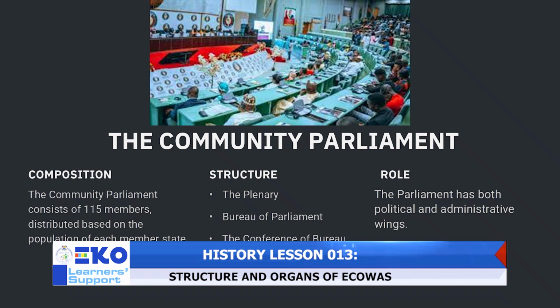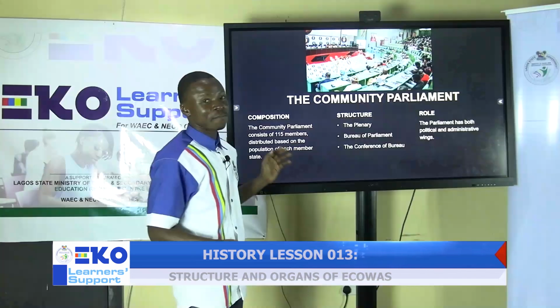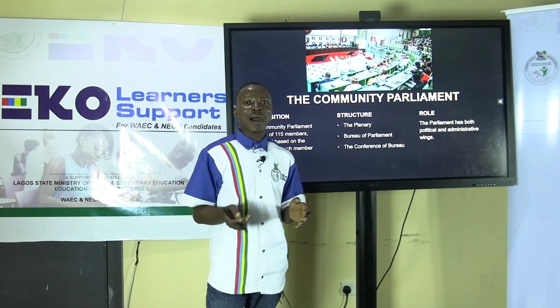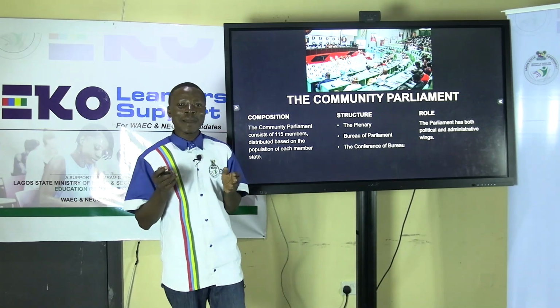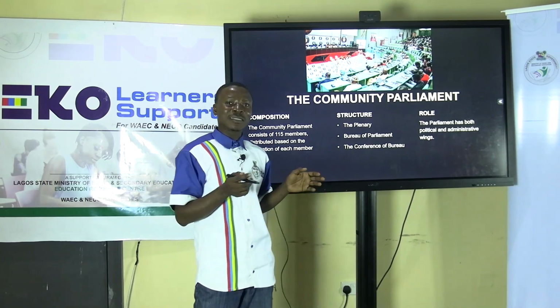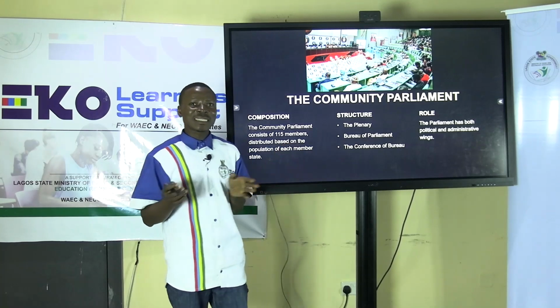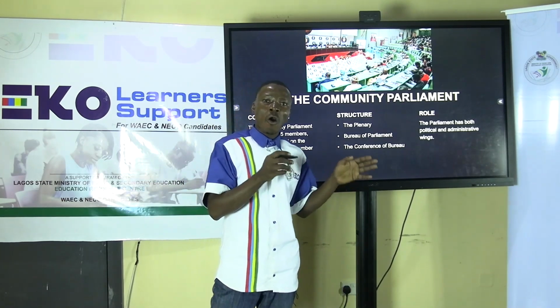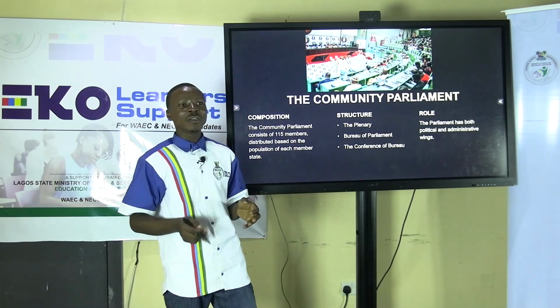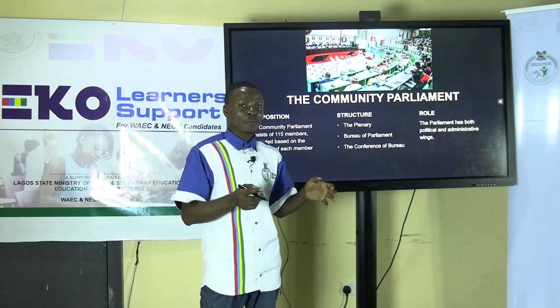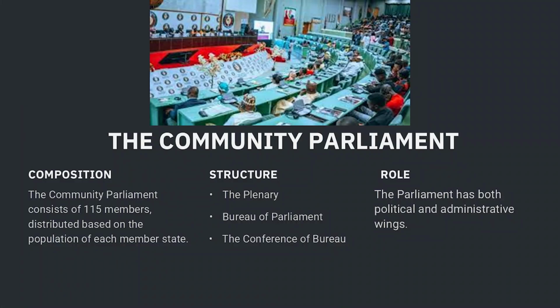Also, we look at the community parliament. The community parliament consists of 115 members, and the number of representatives given to a particular state or member of ECOWAS is based on the proportion of their population. For example, Nigeria has the highest number, having the highest population among member states. Nigeria has 35 representatives in the ECOWAS parliament.